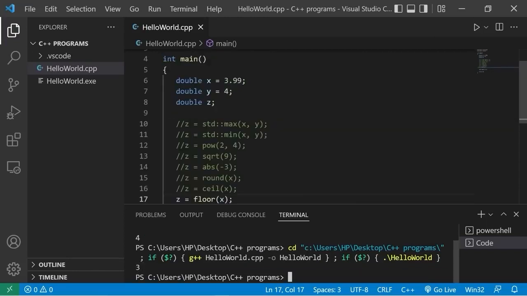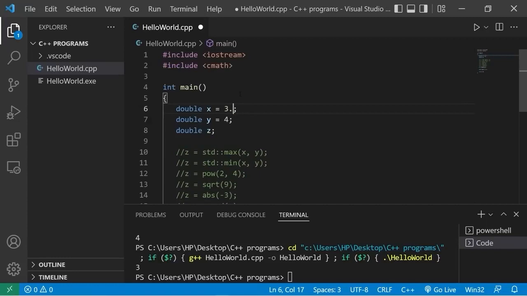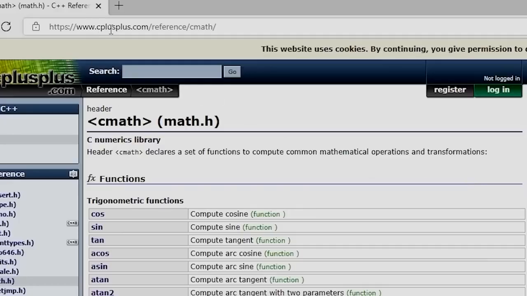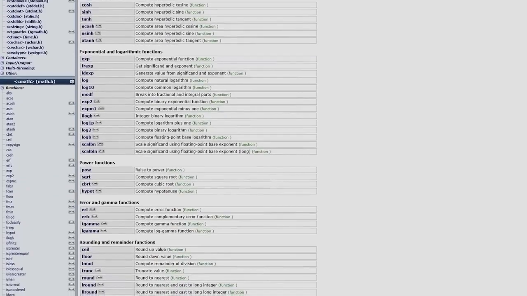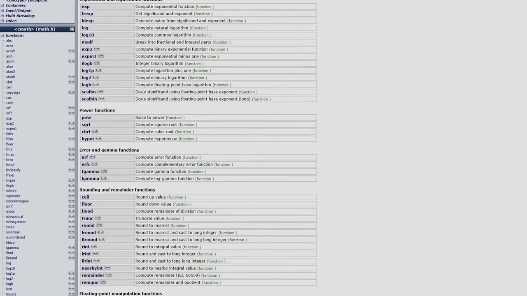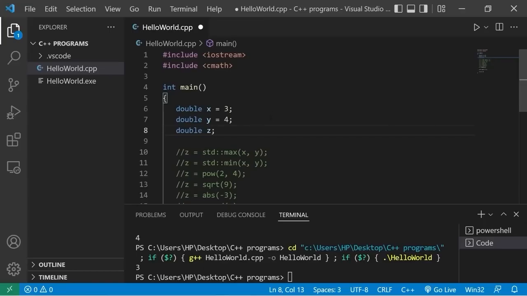So yeah, everybody, that is a super quick video on a few useful math-related functions. If you head to this URL, cplusplus.com/reference/cmath, there's a lot more useful math functions that you may be interested in, but we just covered a few of the basics. In the next topic, we're going to create a practice program to find the hypotenuse of a right triangle. So those are a few useful math-related functions in C++.